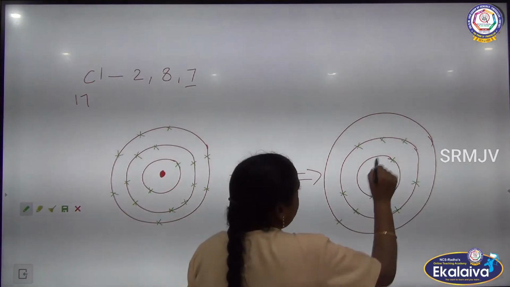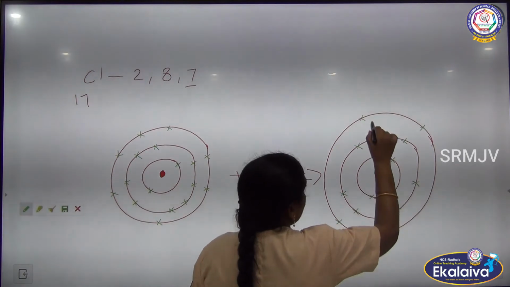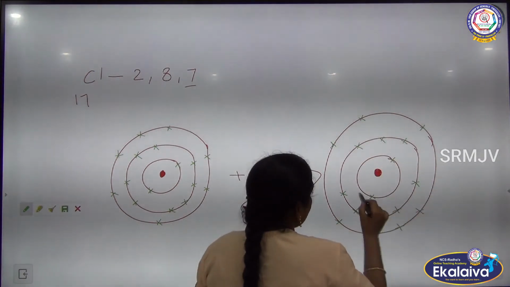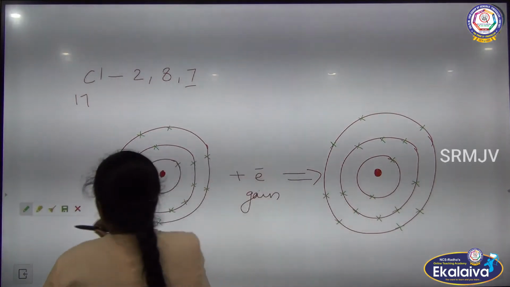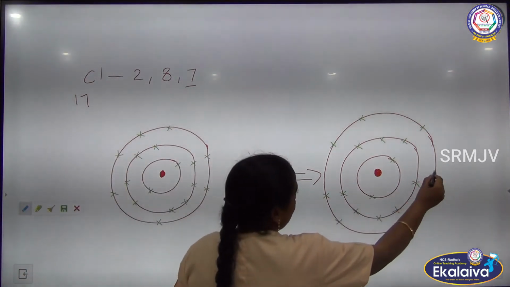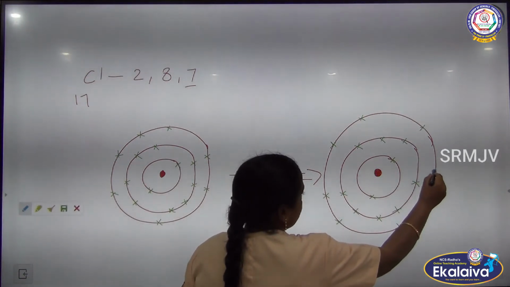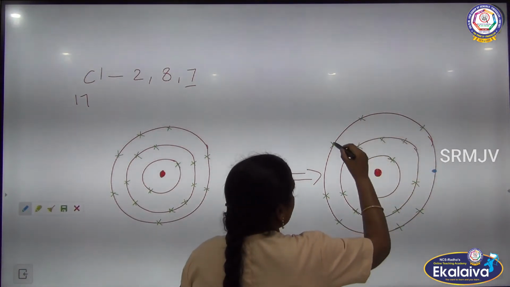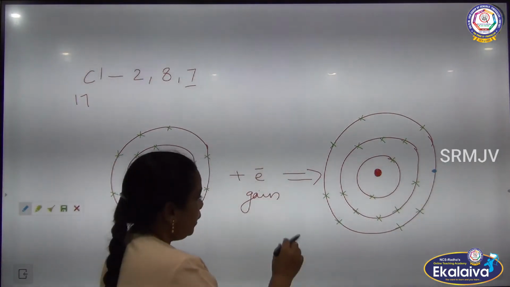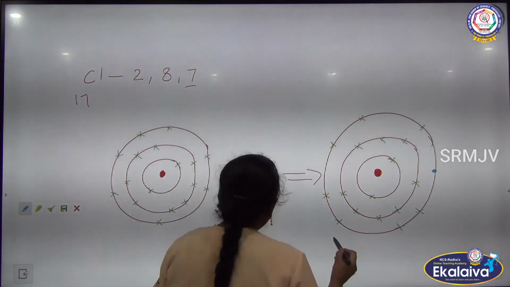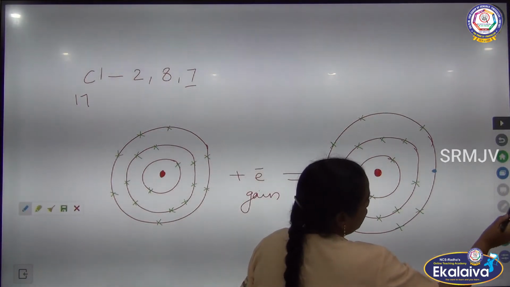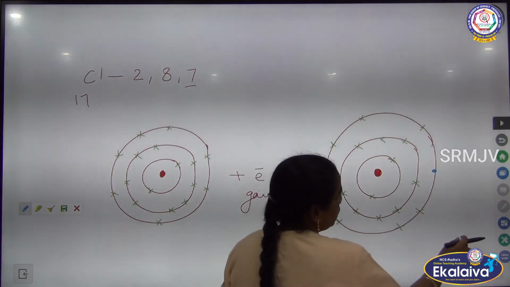So 1, 2, 3, 4, 5, 6, 7, and then one electron gained by the chlorine atom. So now see this, 1, 2, 3, 4, 5, 6, 7, 8 electrons. The chlorine is going to gain one electron. Now see this.